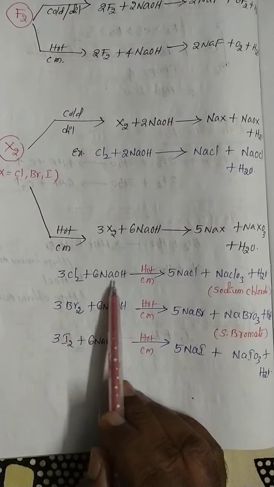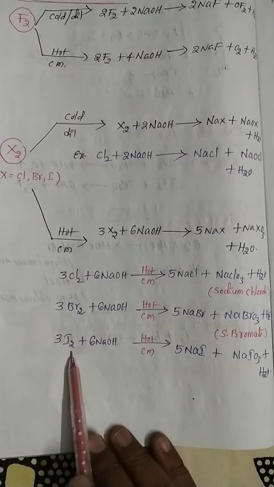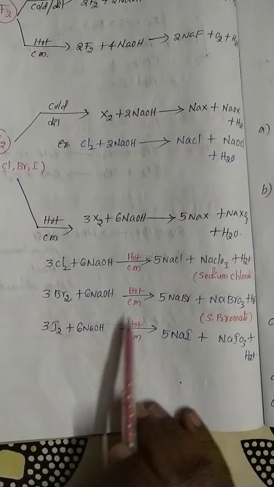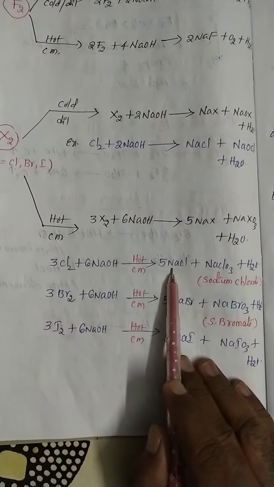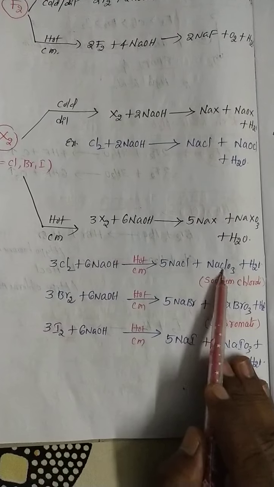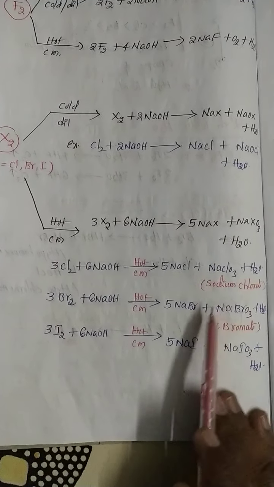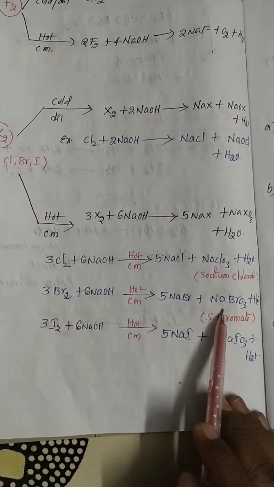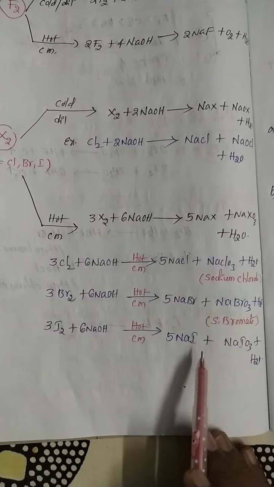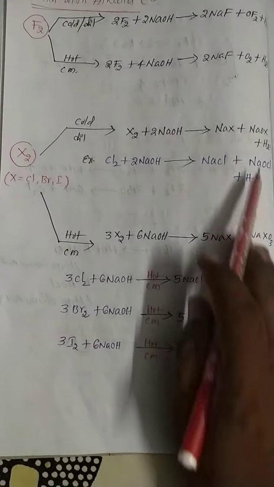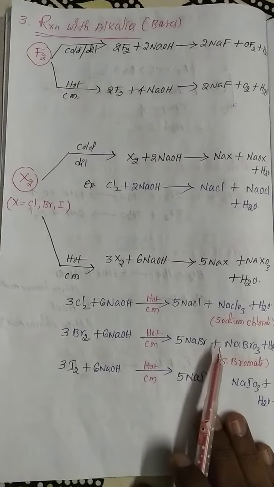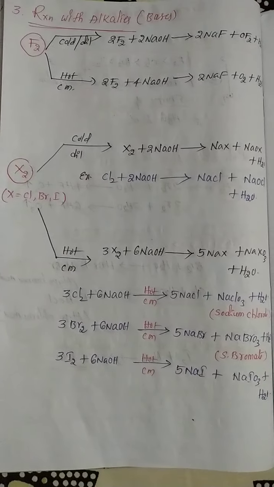Chlorine reacted with 6NaOH, bromine reacted with 6NaOH, iodine is also reacted with 6NaOH. In the case of chlorine, 5NaCl plus NaClO3 and water. Bromine gives sodium bromide, sodium bromate and water. Iodine gives sodium iodide, sodium iodate and water. So these are the chemical reactions with bases.